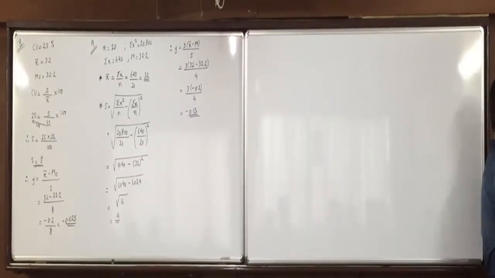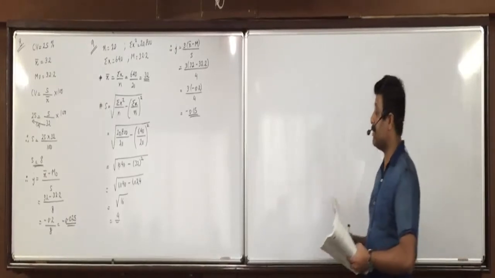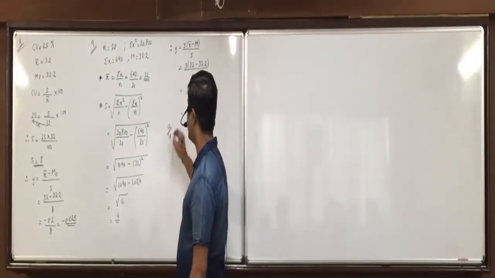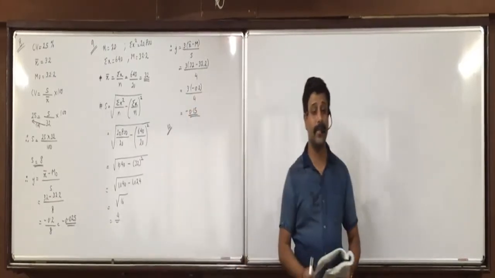Three into minus 0.2 is minus 0.6, divided by 4 is minus 0.15. Did everyone understand this? Any doubts so far?